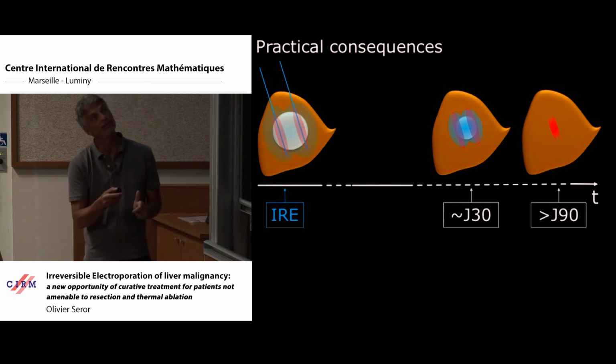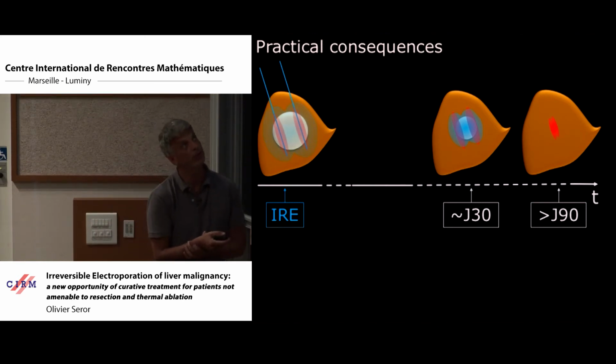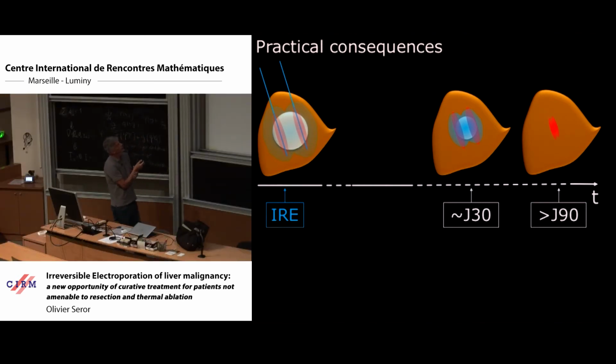But if we apply this schedule for electroporation, there is a hole here. We can miss something very important: the true extension, the true size of the treated area. Because during these early days phagocytosis occurs, you can misestimate the true size of the treatment.